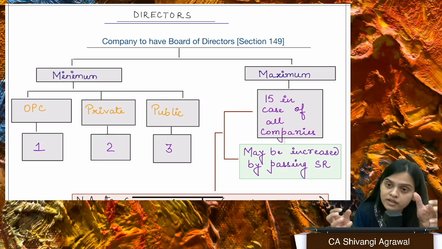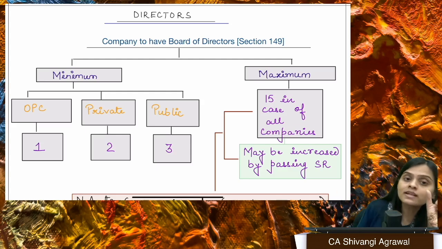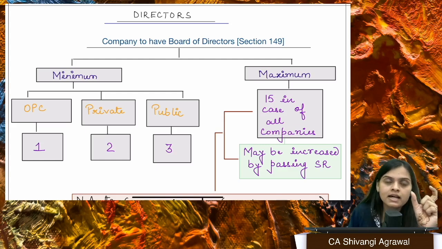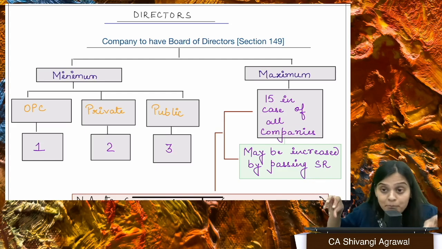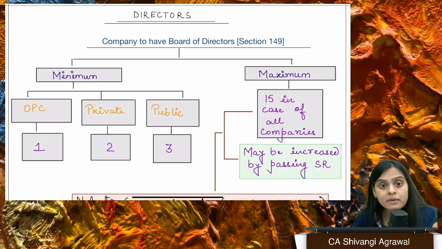When I'm saying board of directors, it is collectively all directors. One individual director does not have the power. Okay, right? Directors or the board of directors or the board, they are trustees of the company's assets or properties because they are managing those assets. They are also the agents of the company because they are acting on behalf of the company on all the routine matters.